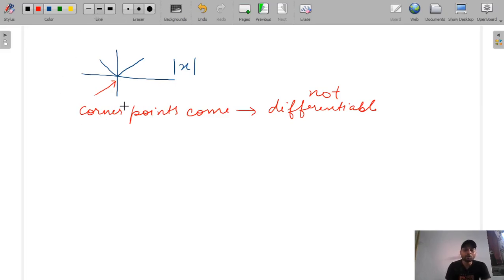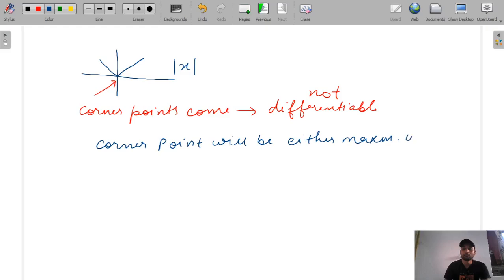So you understood, whenever a corner point comes, the function will not be differentiable. And at the corner point, the value will be either maximum or minimum. So whenever they ask, the corner point will be either the maximum or minimum value.